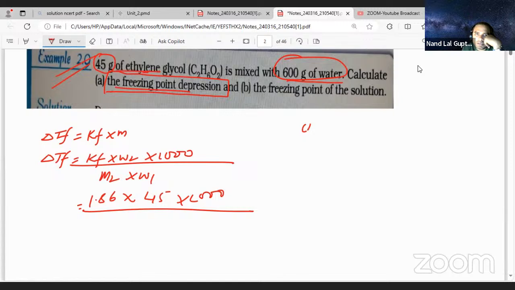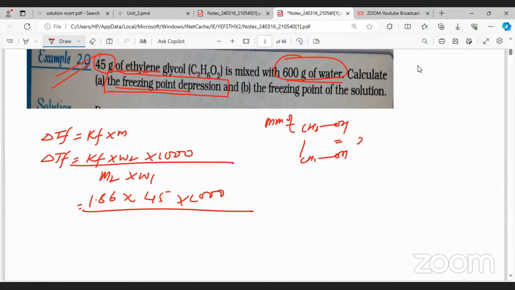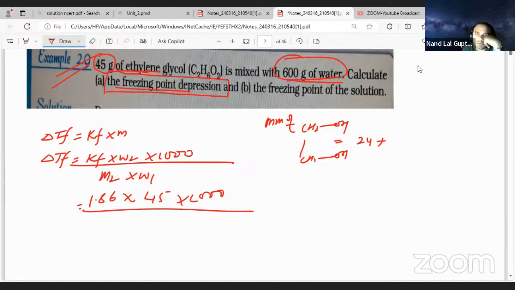Can you tell me? CH2OH and CH2OH, 62 something will come. Molar mass of ethylene glycol: 24 plus hydrogen 6 plus 32. 30 plus 32 is equal to 62. So it is 62, multiplied by W1, 600 gram.